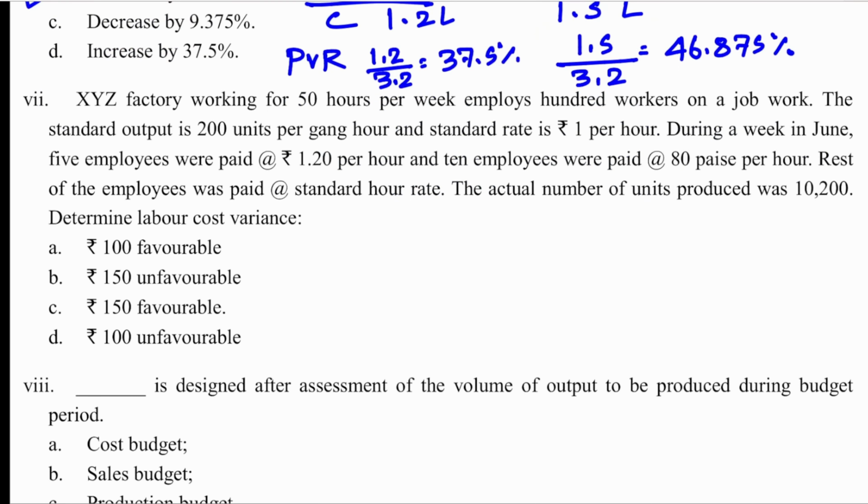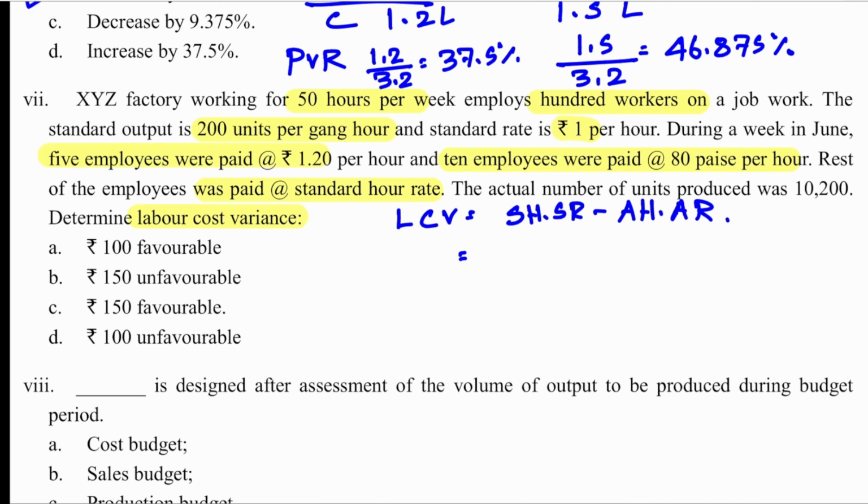Seventh one, XYZ factory working for 50 hours per week, employs 100 workers on a job work. The standard output is 200 units per gang hour. Standard rate is 1 per hour. During a week in June, 5 employees were paid at 1.2 per hour. 10 employees were paid at 80 paise per hour. Rest were paid at standard hour rate. The actual number of units produced was 10,200. Determine labor cost variance. So labor cost variance formula is SHSR minus AHAR.